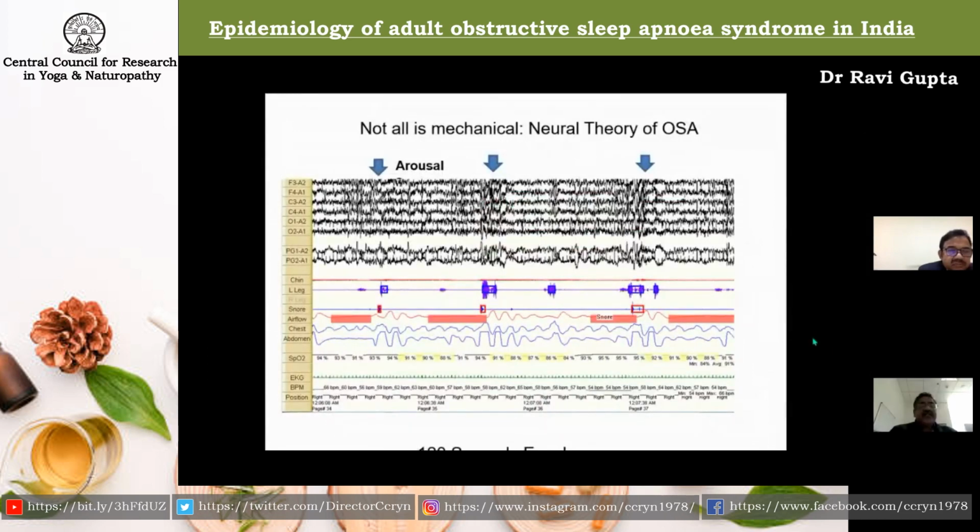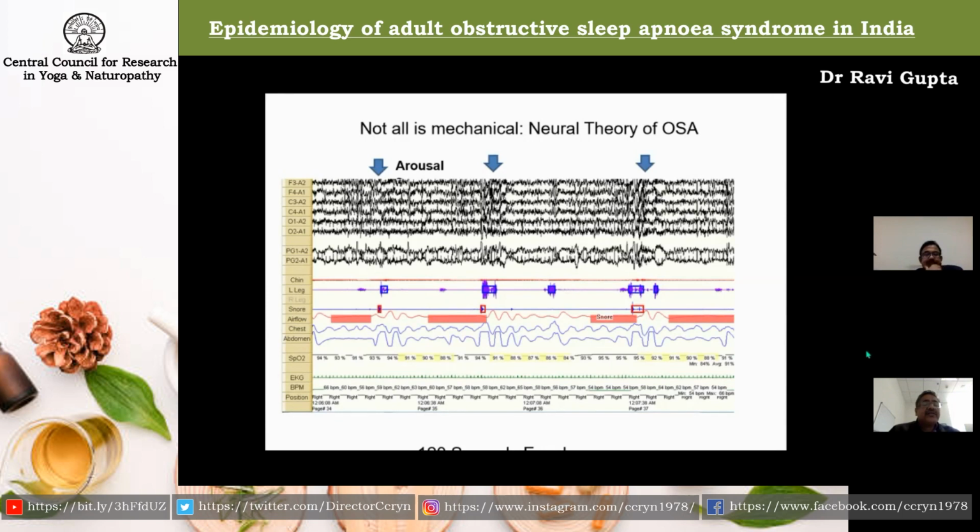So this is what we see when we do a sleep study of a patient with obstructive sleep apnea. You can see the red bars, which are the periods of hypopnea and sleep apnea. Each sleep apnea and hypopnea is followed by two or three normal breaths, as you can see next to the red bars. If you go upward, the upper six channels are the EEG, and you can see some dense activity along with the snoring and the resumption of normal breathing.